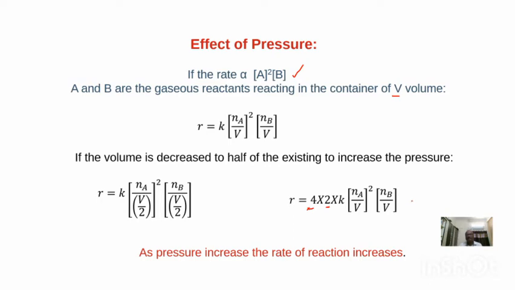If you observe this new rate equation, what is the value of K into Na divided by V power 2 into Nb divided by V? This is nothing but the initial rate. Means when you are decreasing the volume to half, rate is increased by how many times? 4 into 2 times, means 8 times the rate is increasing.